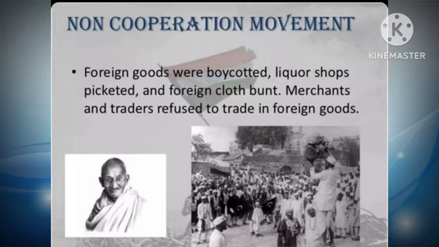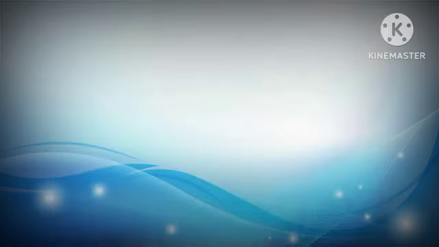Okay. According to the Government of India Act of 1919, there was a proposal to appoint a commission at the end of 10 years. This commission was to examine the impact of the 1919 Act, suggest suitable changes if needed, and submit it to the government. Accordingly, in 1927, the British government appointed the Simon Commission under the leadership of John Simon. This commission did not have a single Indian as a member.